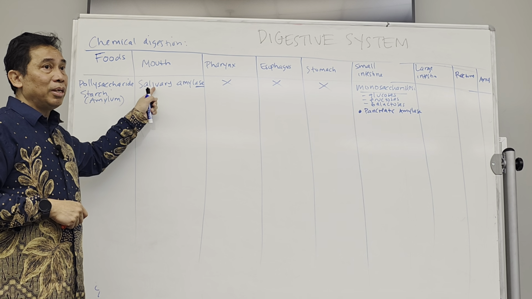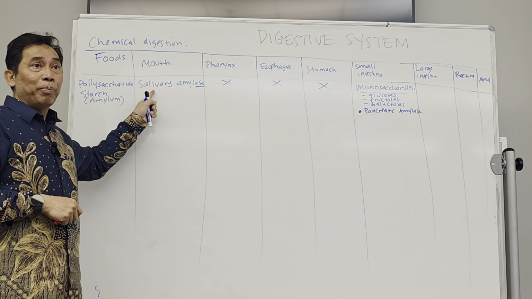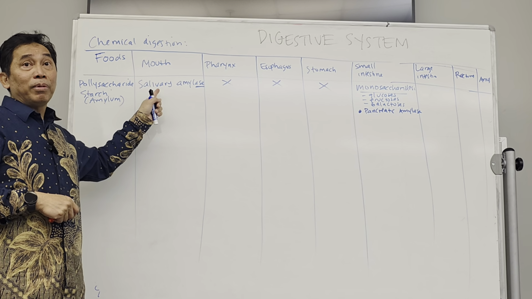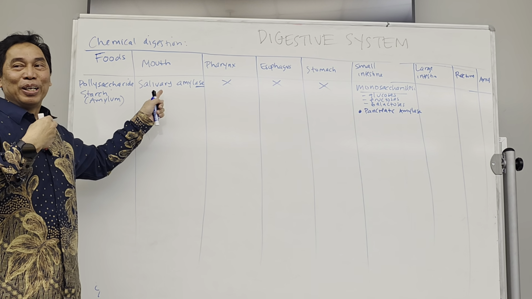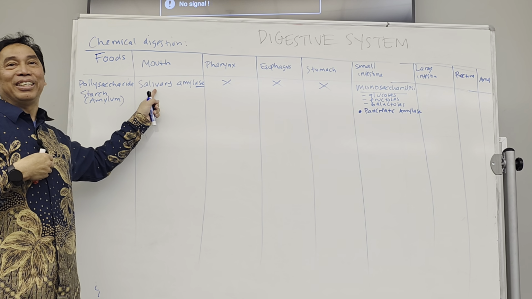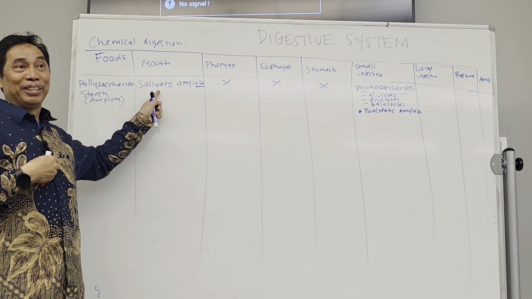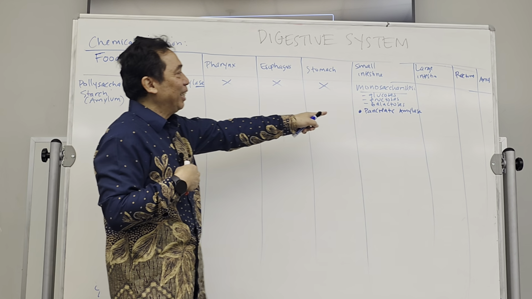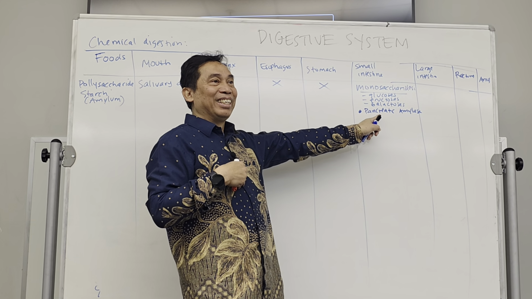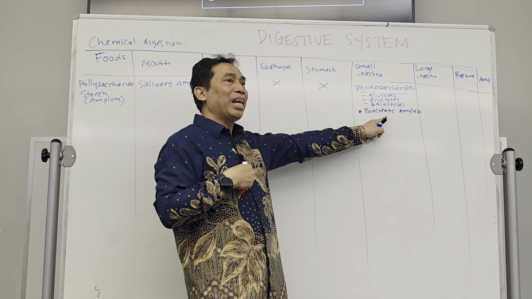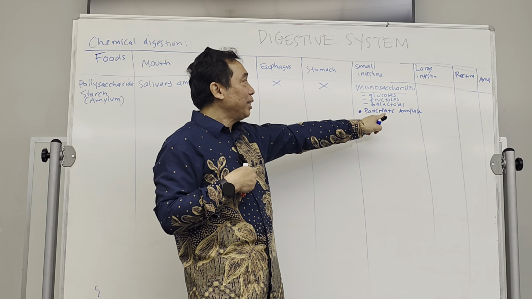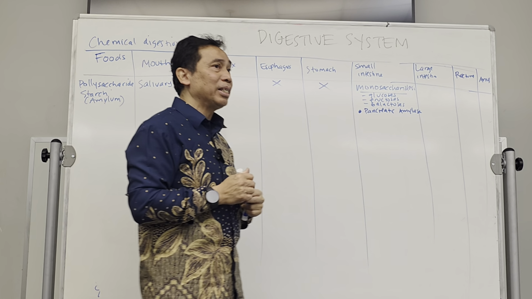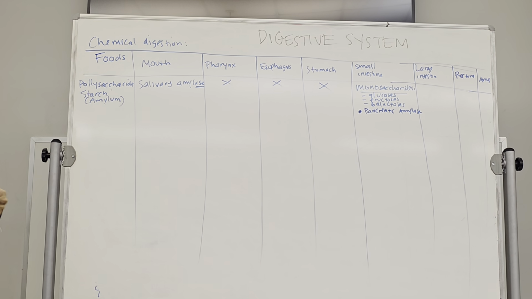In the mouth, usually the process is very fast. Most people, when they eat, sometimes forget to chew, right? They just swallow, making the digestion less likely in the mouth. But in the stomach, it has to stay there for a while. And then in the small intestine, it has to stay even longer in order to be digested. So there is a pancreatic amylase that will be used to digest the amylum.